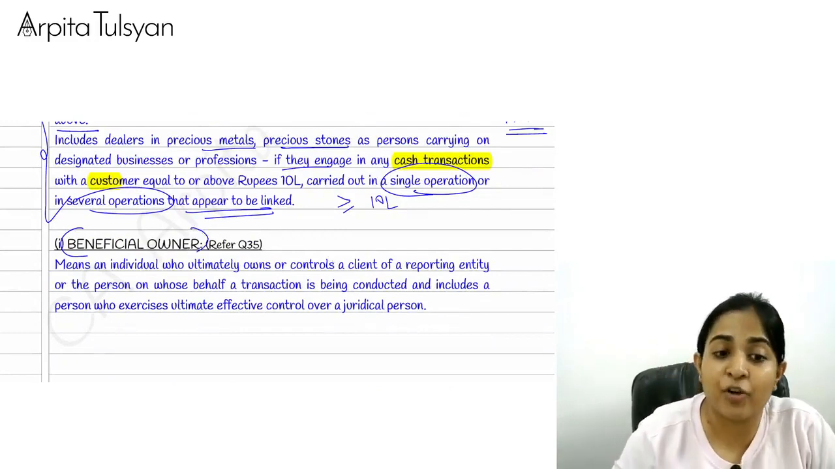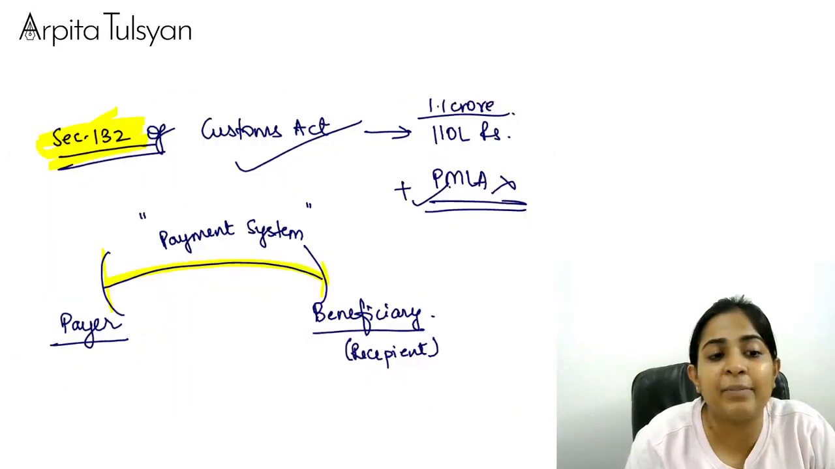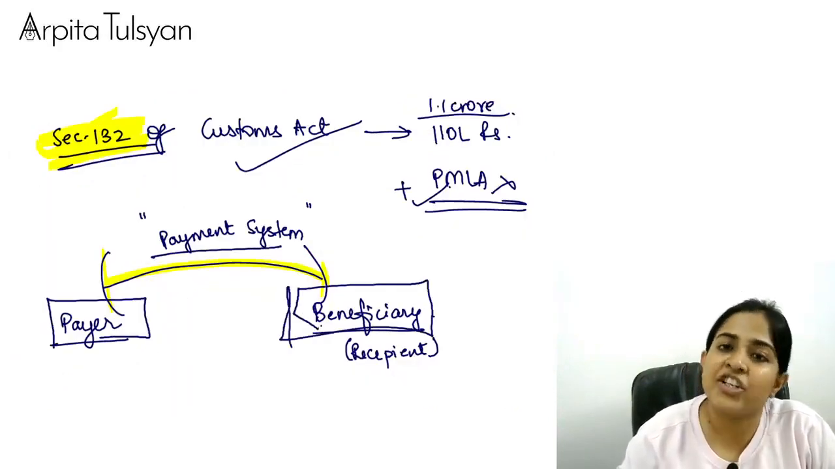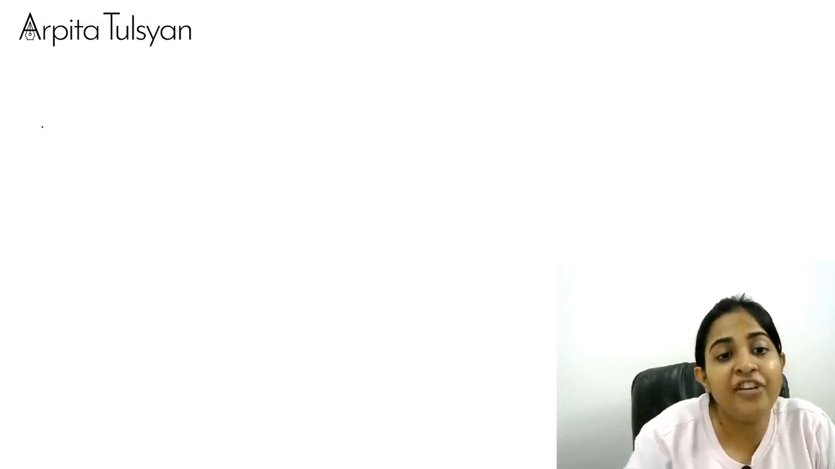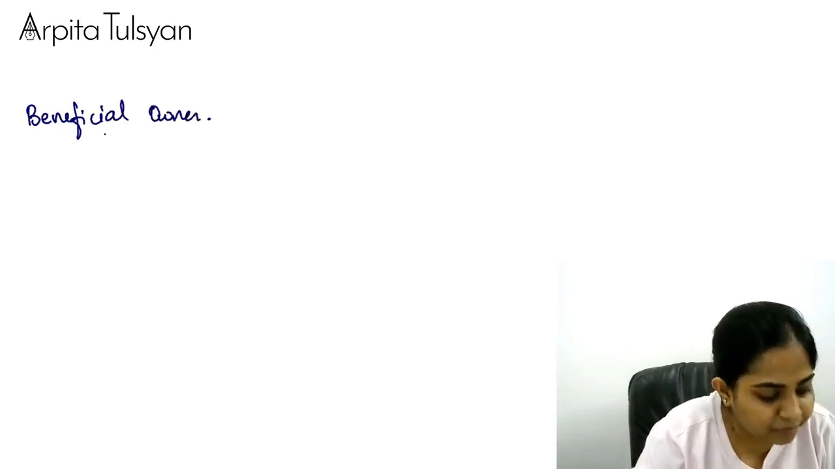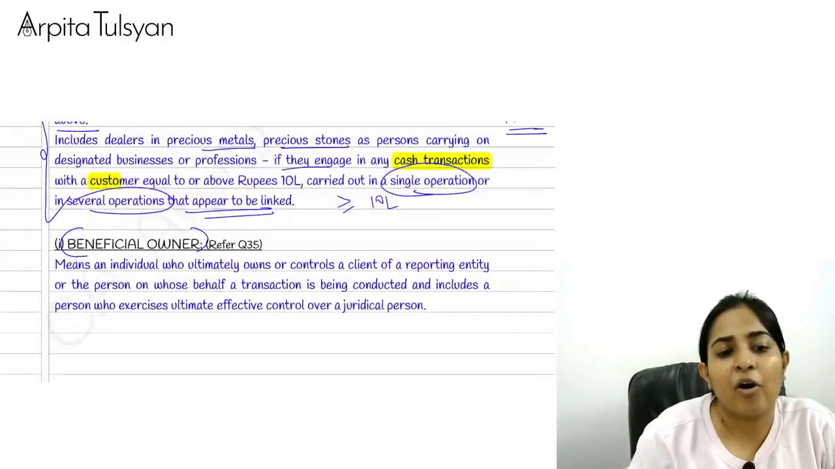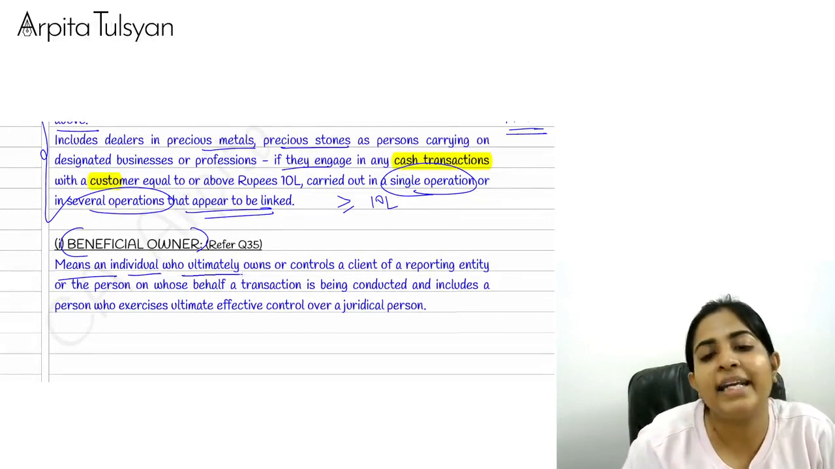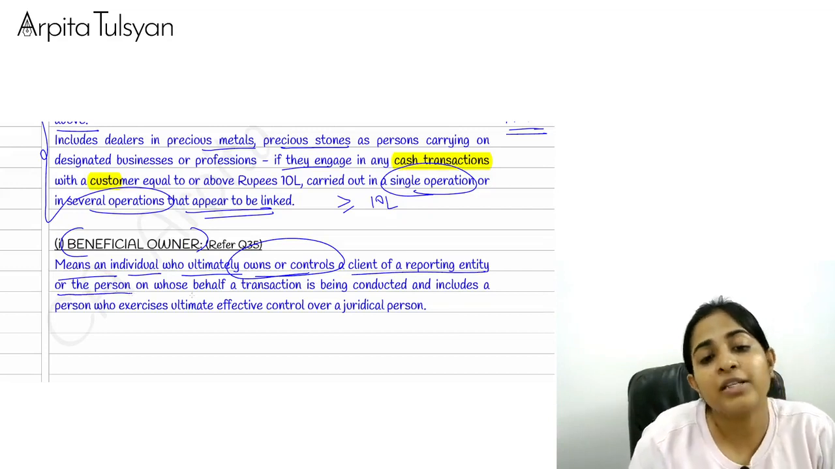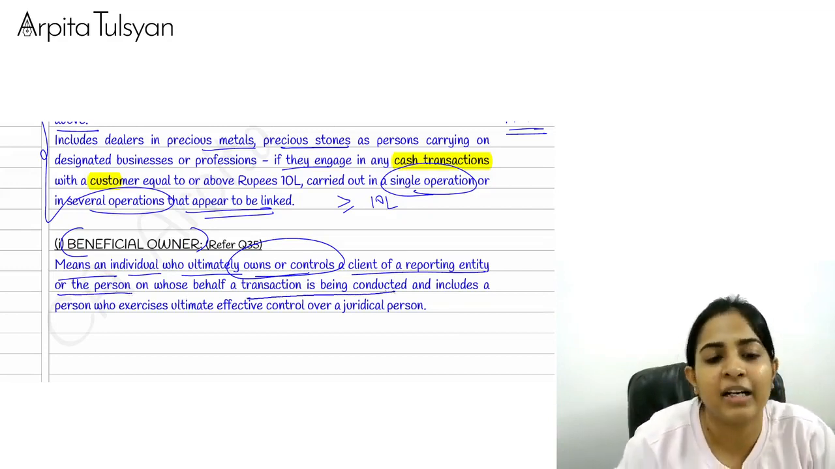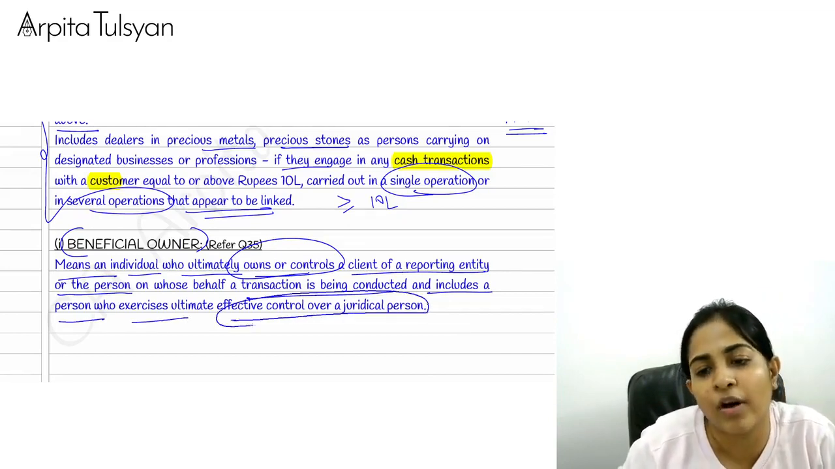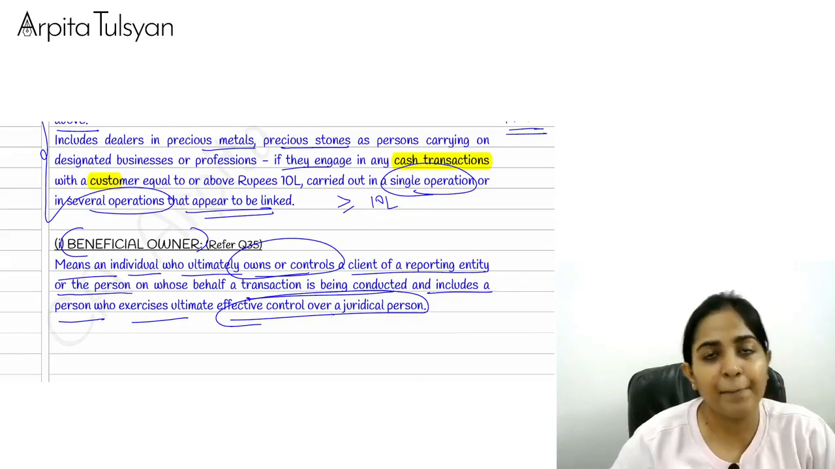Okay, beneficiary was different. Remember, in payment system definition, we did a term called as payer and beneficiary. Here, beneficiary means the recipient. Okay, beneficial owner is totally different. I'll give you the example. Now, beneficial owner means an individual who ultimately owns or controls a client of reporting entity or the person on whose behalf a transaction is being conducted, and includes a person who exercises ultimate effective control over a juridical person.